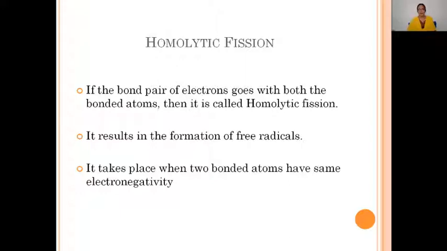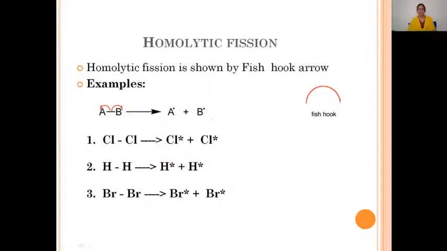In homolytic bond fission, the two electrons which participate in the bond formation are equally distributed to both the atoms present in the molecule. Thus, we get free radicals, and this happens when the electronegativity of both the atoms present in the molecule is the same. Let's explain homolytic fission taking different examples.